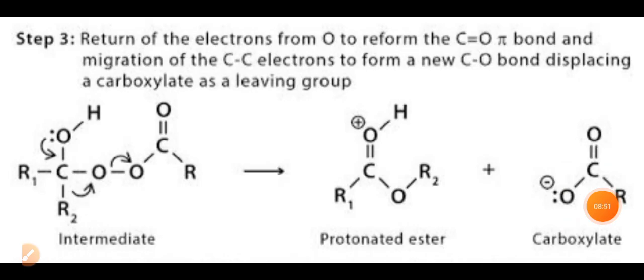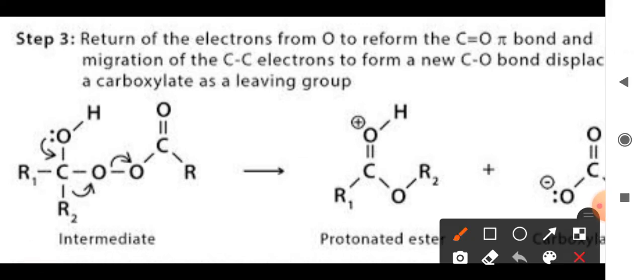Now students, the next step is the third step of the mechanism, in which there is breaking of the oxygen-oxygen bond. You can see here, this oxygen bond breaks, and after breaking this bond, this R2 gets transferred to oxygen like this, which gives the formation of protonated ester.